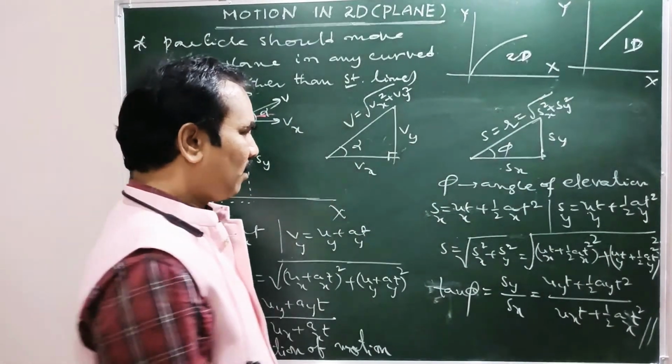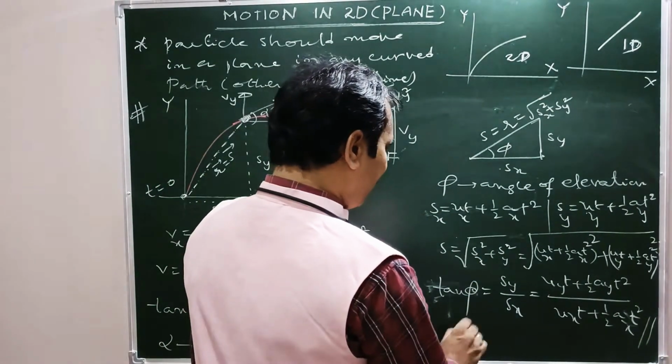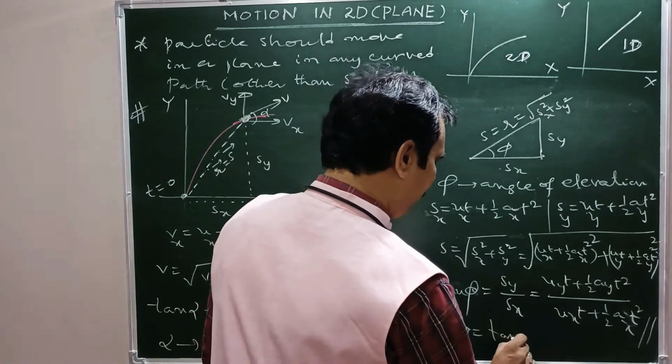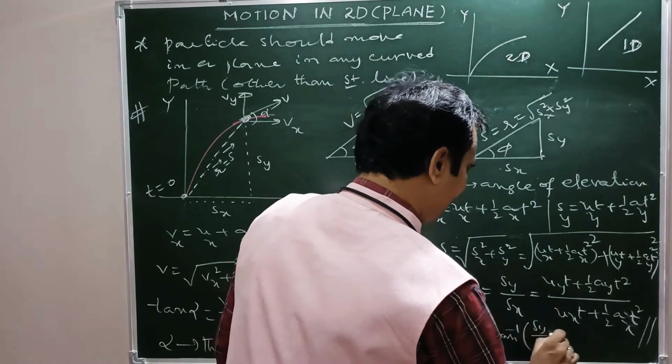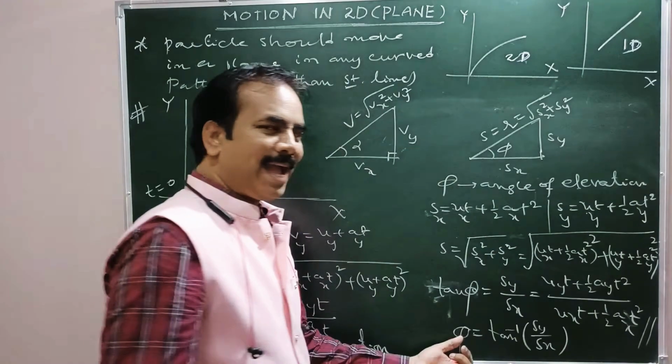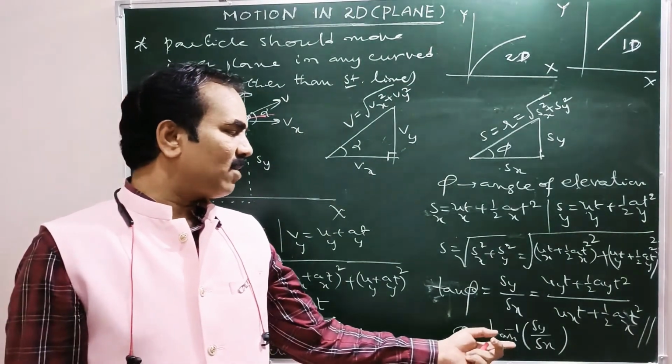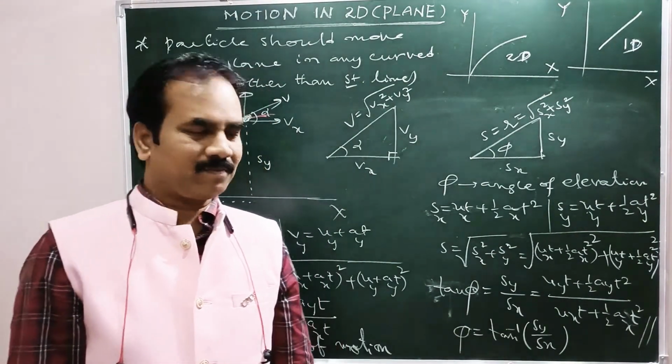So this is what? Phi, angle of elevation. So phi equal to tan inverse of S_y by S_x.